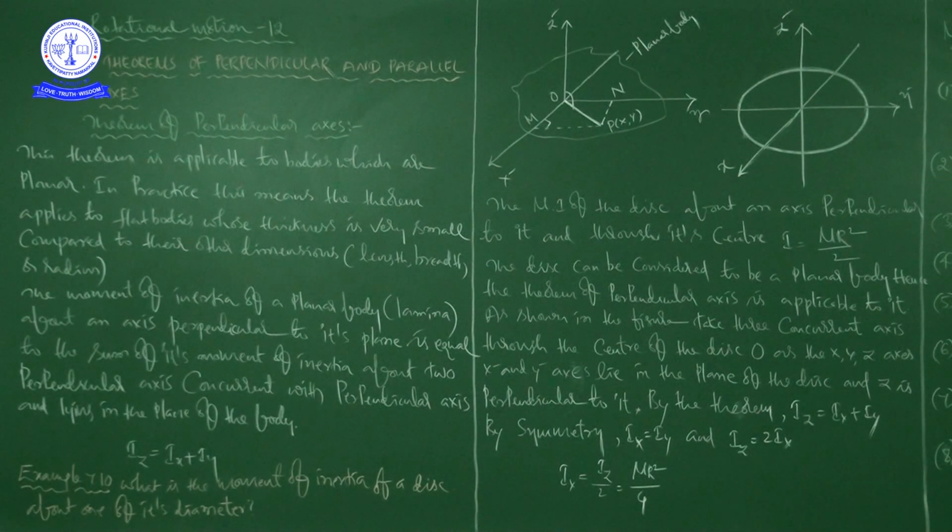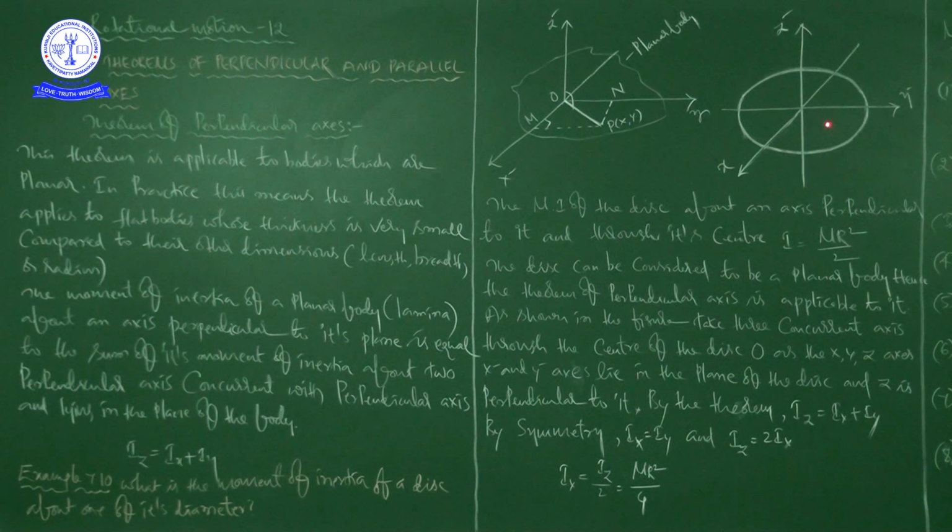Okay, right. Now based on this, we are going to discuss one example here itself. What is the moment of inertia of a disc about one of its diameters, right? So these are all diameters, that is what x, y, z are, right? So these are all diameters. Here, what is the moment of inertia of a disc about one of its diameters? That is the question, and we have to answer it.